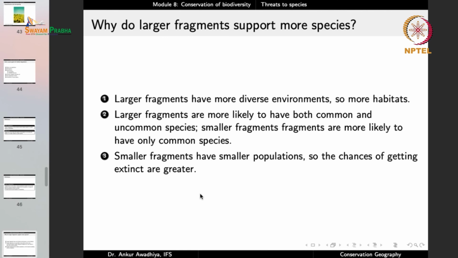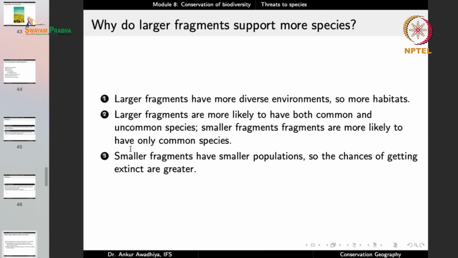Now larger fragments support more species because of 3 reasons. 1, they have more diverse environments, more number of habitats, so more number of species. They are more likely to have both common and uncommon species, whereas smaller fragments are more likely to have only the common species.